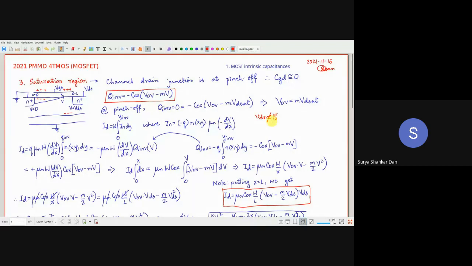Okay, so what happens is, remember that concept of mobility, the mobility mu n. That breaks down when we go into deep submicron or nanoelectronic technology.